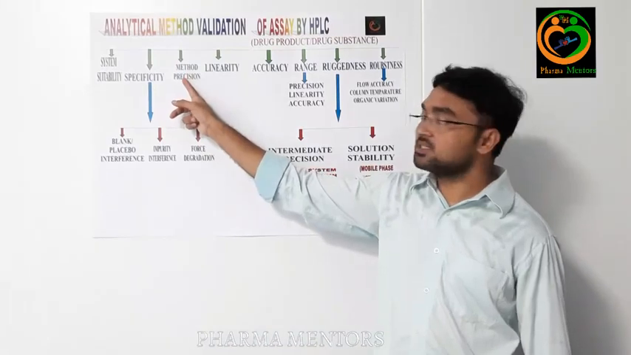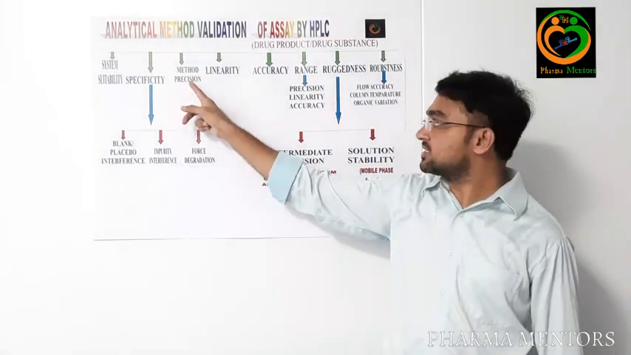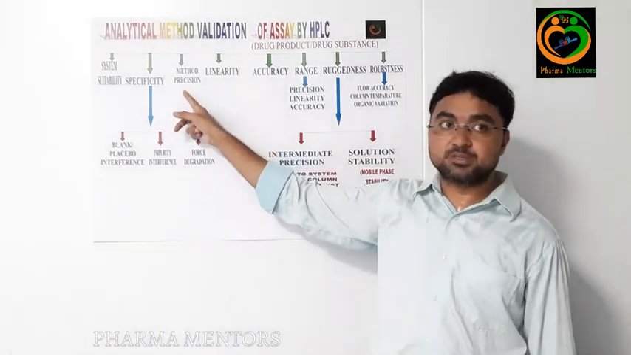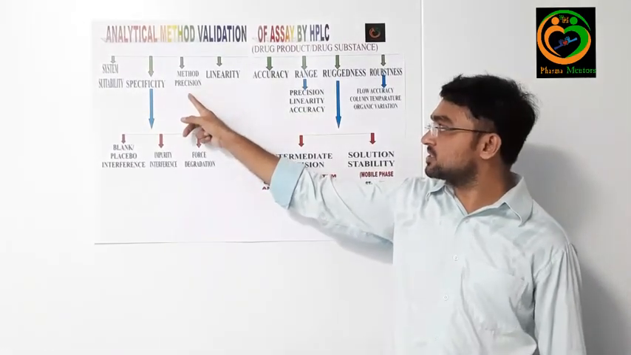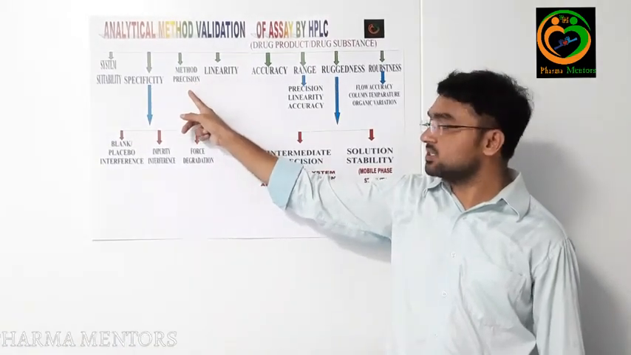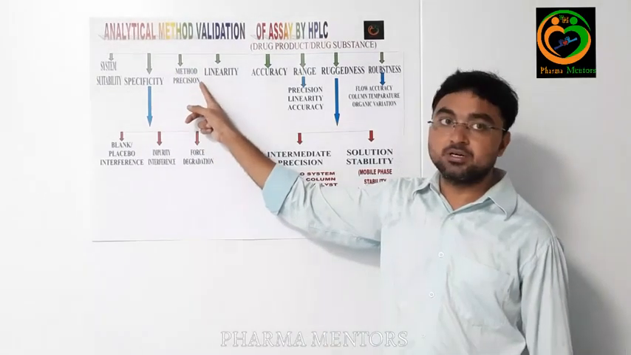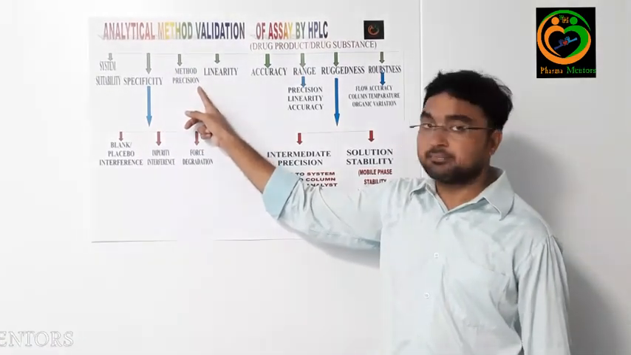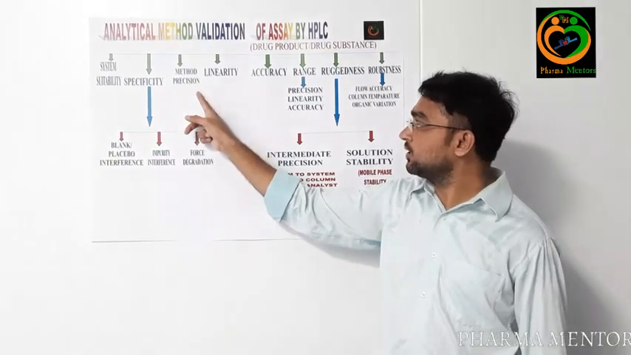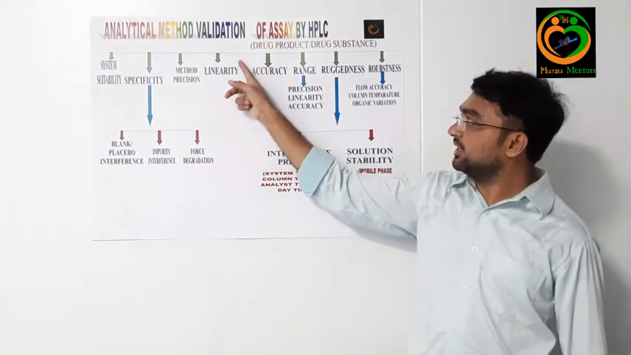The third parameter is method precision. As a part of method precision, 6 test samples are prepared as per the test method and injected into the HPLC system. They calculate the percentage of assay as per the test procedure and calculate the percentage RSD. The acceptance criteria of method precision is that the percentage RSD should be not more than 2.0 percent.